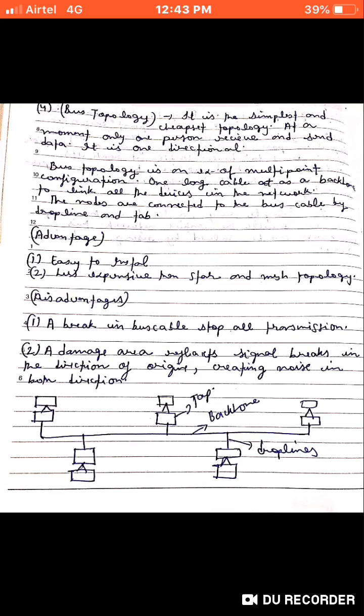The other is that a damaged area reflects signal, breaking in the direction of origin, creating noise in both directions. So another disadvantage of this bus topology is that if the backbone fails, it will also start creating noise in both directions.